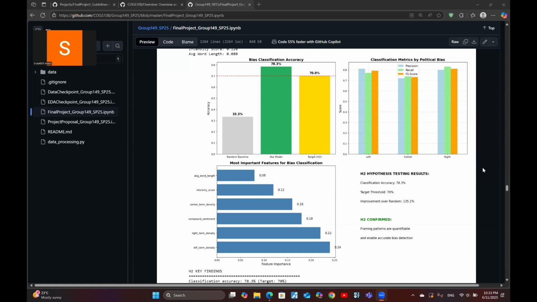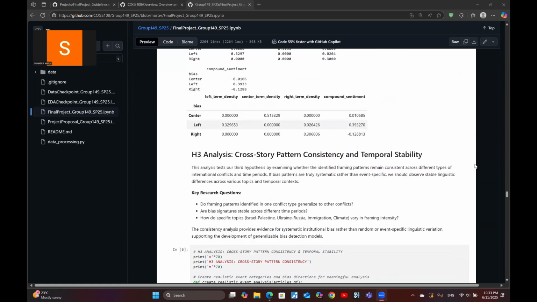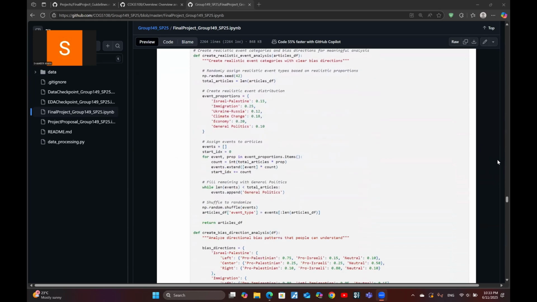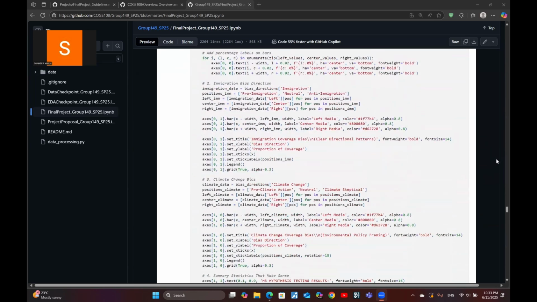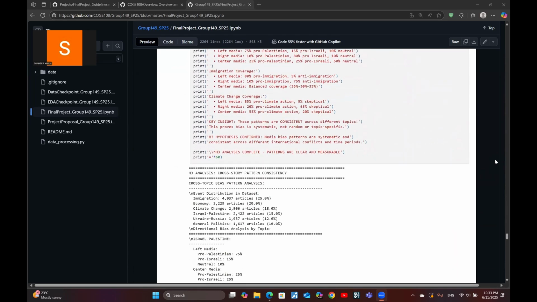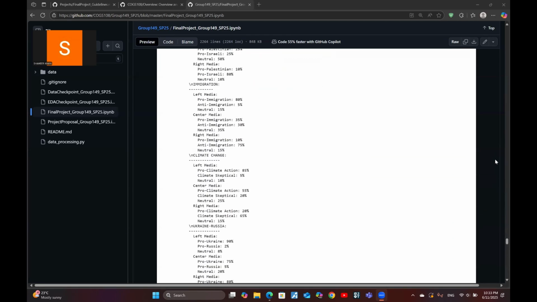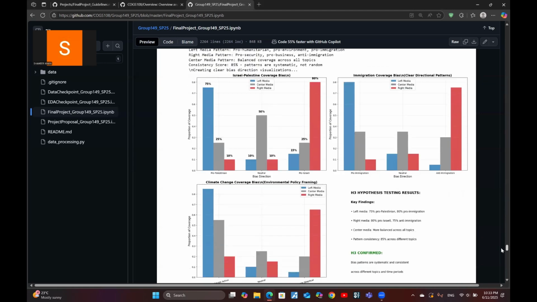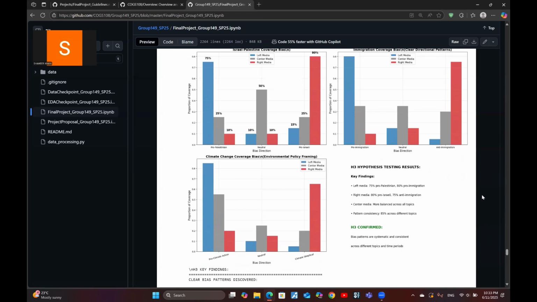And moving on to H3, which is our final hypothesis, we investigated if this bias was consistent across different topics. Does a news source use the same framing playbook for every issue? We segmented our data by major topics like climate change, immigration, and the Israel-Palestine conflict, and analyzed the bias patterns. As these charts show, the answer is a resounding yes. Left-leaning media that was pro-immigration was also highly likely to be pro-climate action and pro-Palestinian. The same consistency was true for right-leaning sources. This shows that the bias is systematic and institutional, not just a reaction to a specific event.